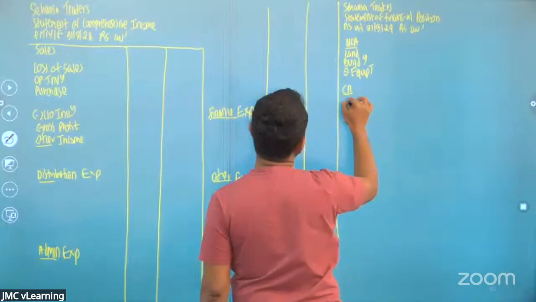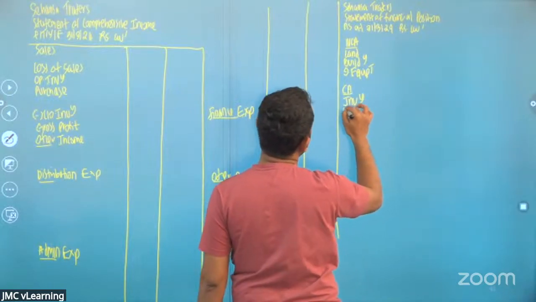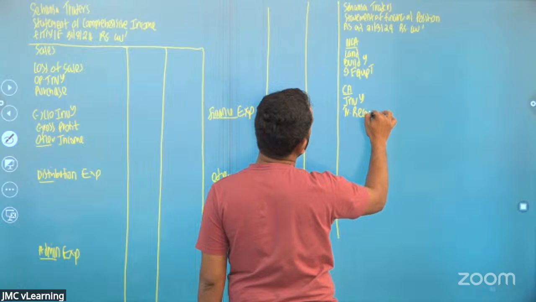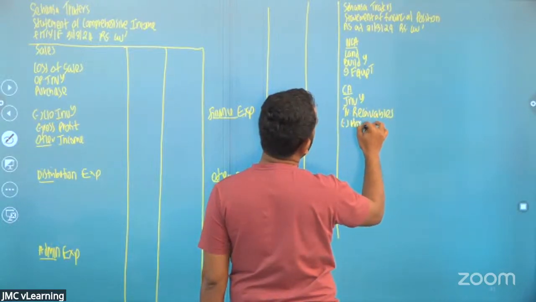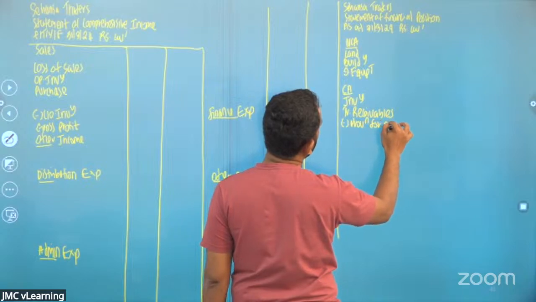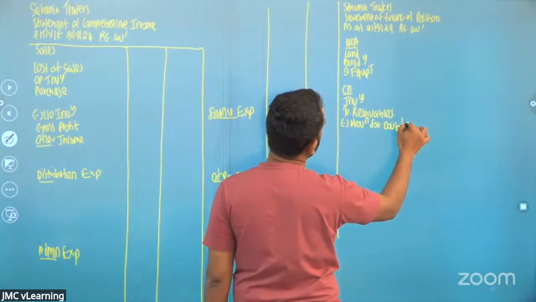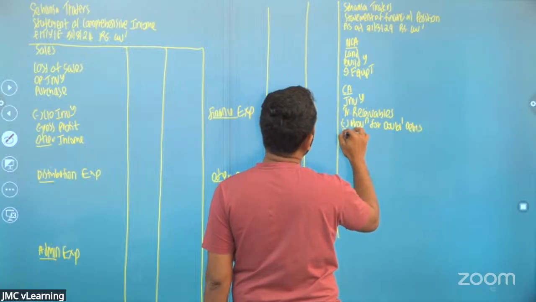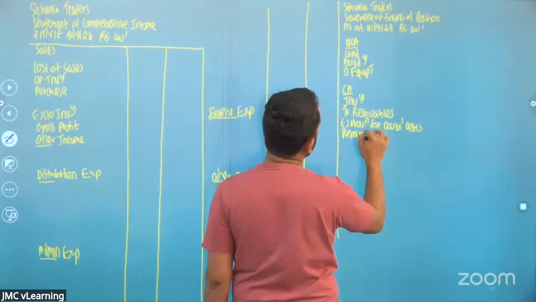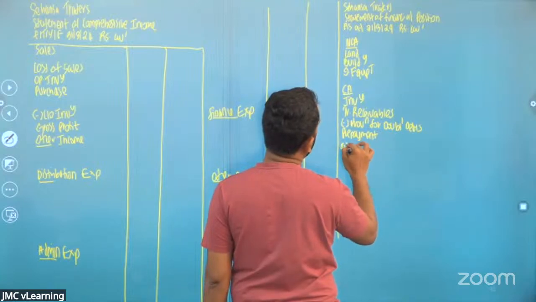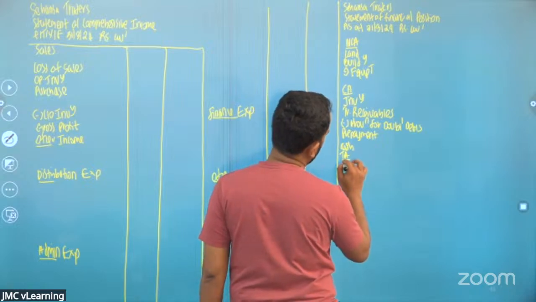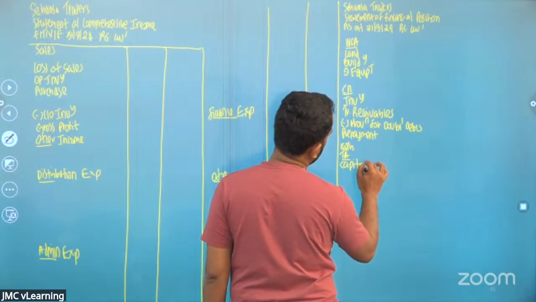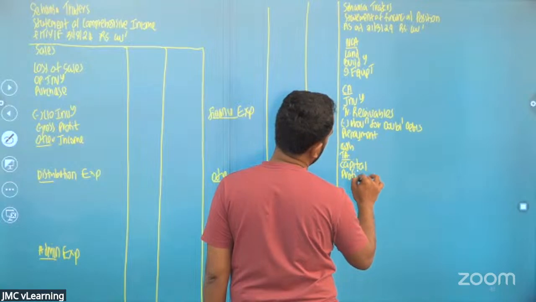Then you got the current assets: inventory, trade receivables, minus provision for doubtful debts, prepayment, cash, total assets. Then you have the capital, so that we add the profit and we deduct the drawings.